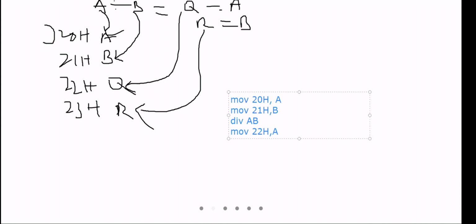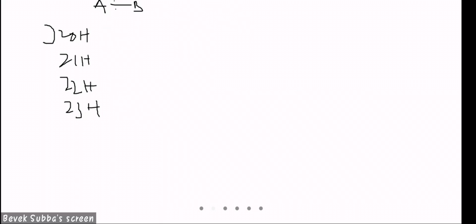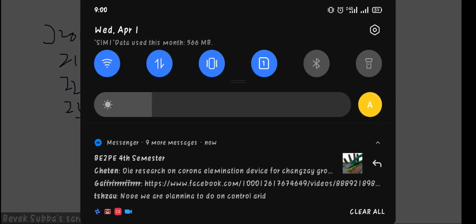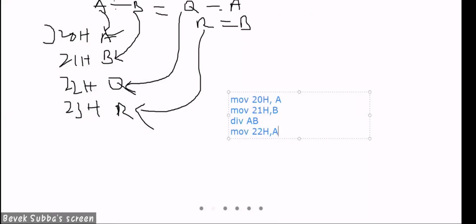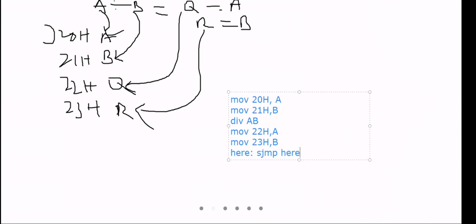The low byte will go into the accumulator, the quotient will go into the accumulator. Next, move 23H, comma B. The remainder goes to B. And this program is finished.